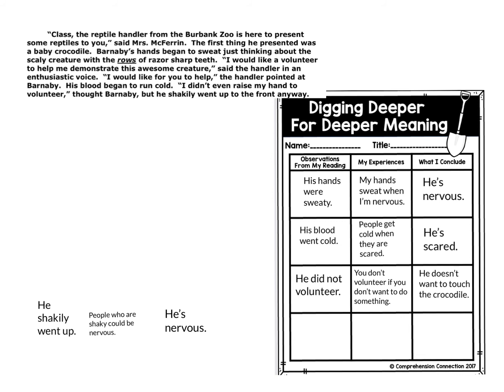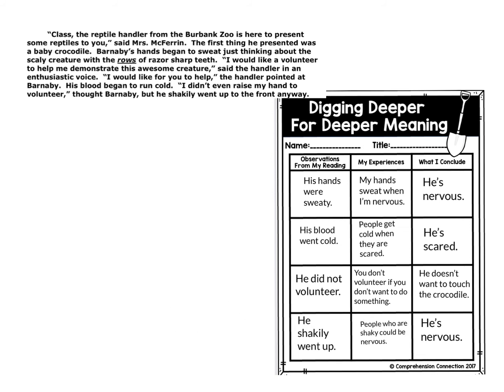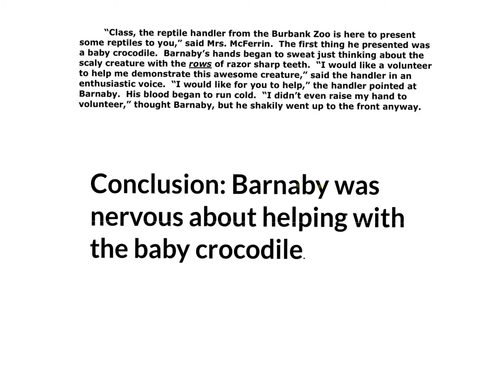And the last thing I noticed, my observation from this story, is that he shakily went up. And I know from my own experience that people who are shaky could be nervous. So I conclude that Barnaby is nervous. So I'm going to think about all these things and draw a conclusion.